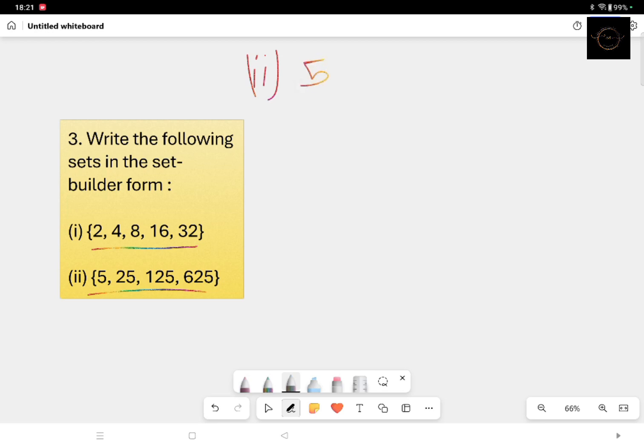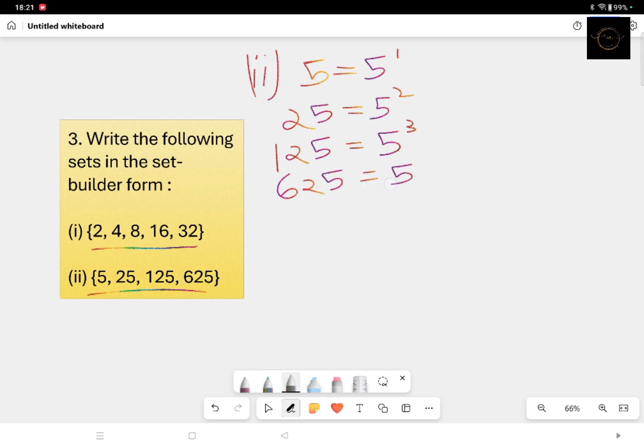Now look, 5 can be written as 5 to the power of 1. 25 again can be written as 5 square. 125 can be written as 5 cube. And the last one, 625, can be written as 5 to the power of 4.